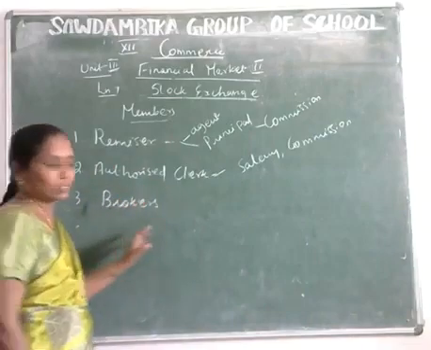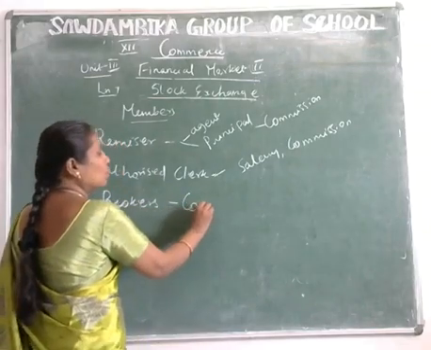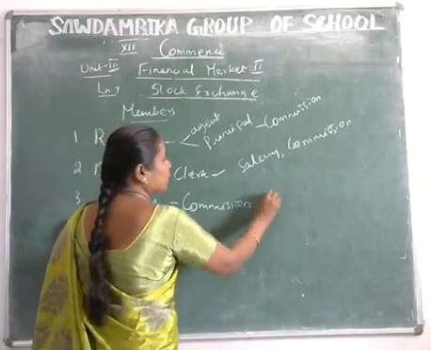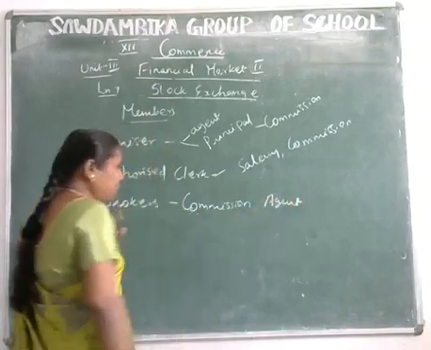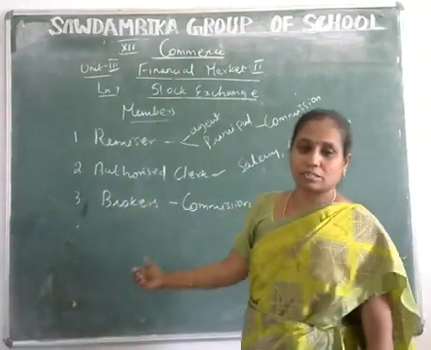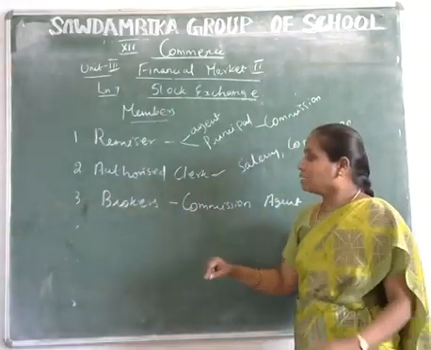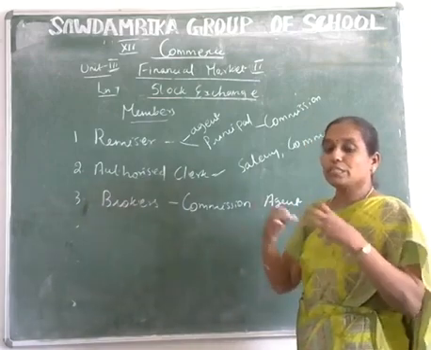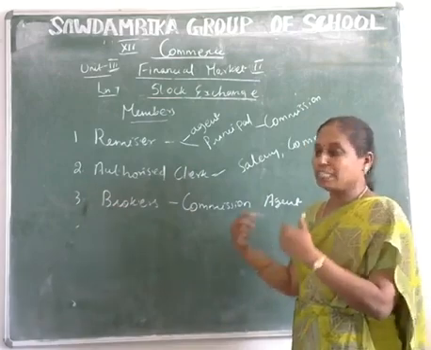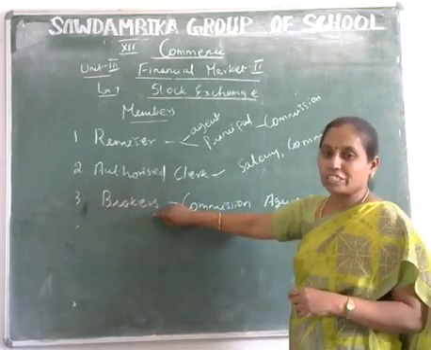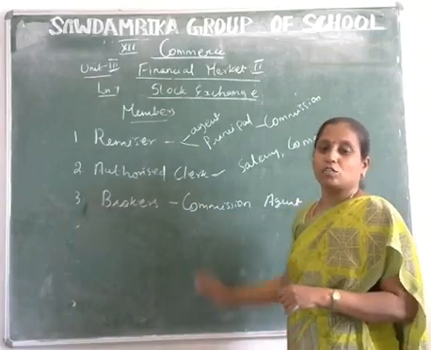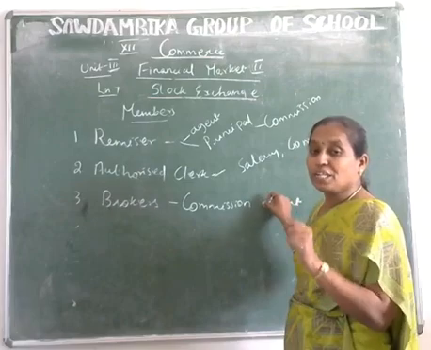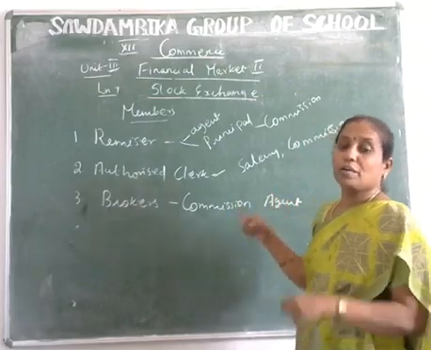Next one is brokers. Brokers are also called commission agents. They act as intermediaries between the buyers and sellers. They do not buy and sell the securities on behalf of the public, but they bring together the buyer and the seller and help them to buy the shares. That person is called a broker. So a broker is also called a commission agent, and is one of the intermediaries in the stock exchange.